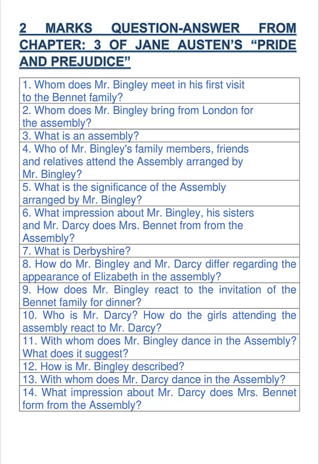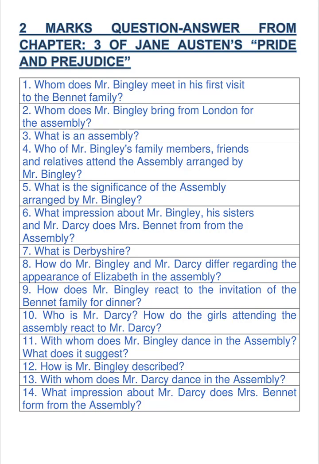Next question: What is Derbyshire? Answer is: A shire is a division of England having a local government. Derbyshire is such a place. Mr. Darcy is said to have a large estate at Derbyshire.